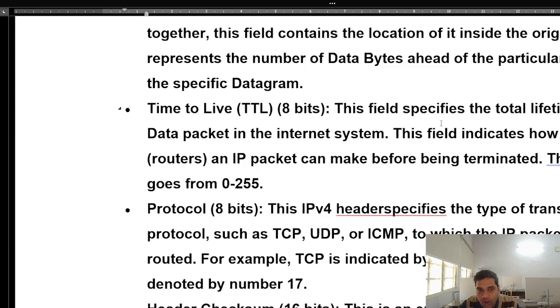It indicates how many hops, meaning how many routers, a packet can make before being terminated. Hops means from one router to the other router. This value goes from 0 to 255, meaning a maximum of 256 hops a packet can do. It can also be set to 100 or 50.